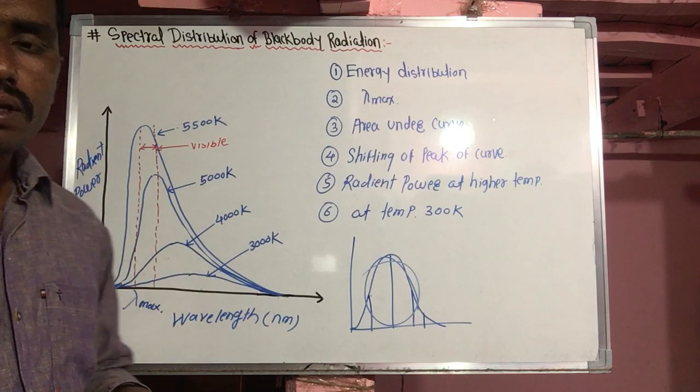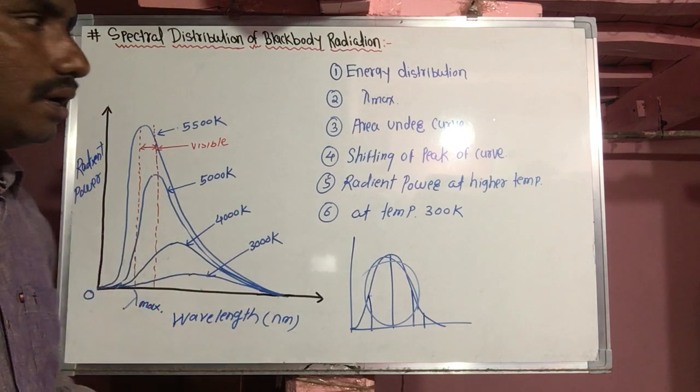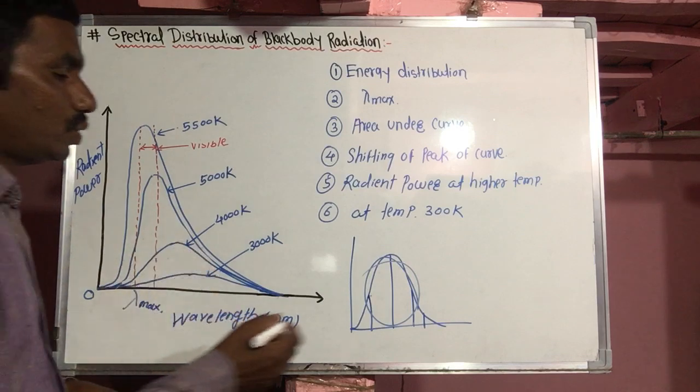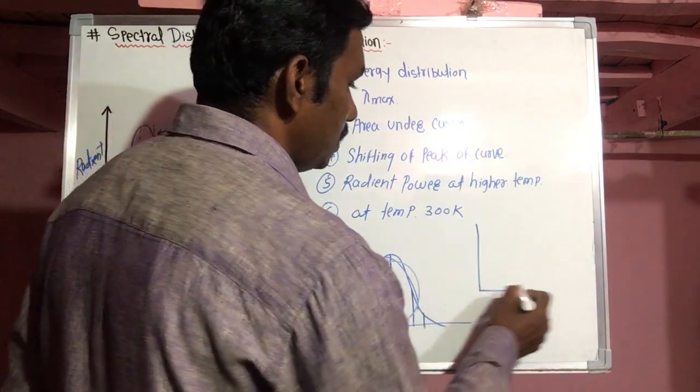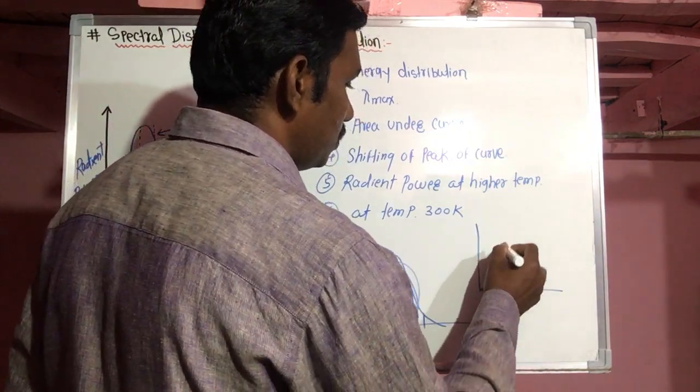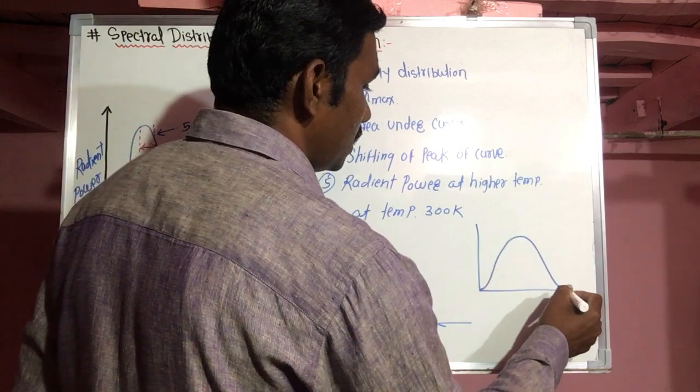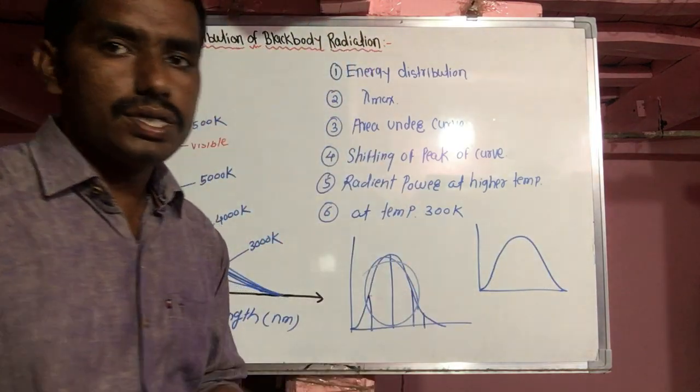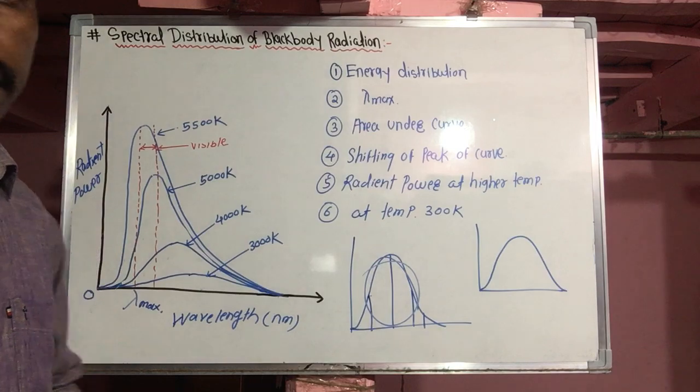Now, the third conclusion is that the total area under this curve is the total radiant energy emitted per area per time.